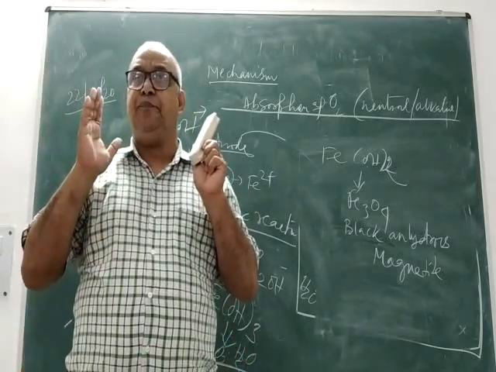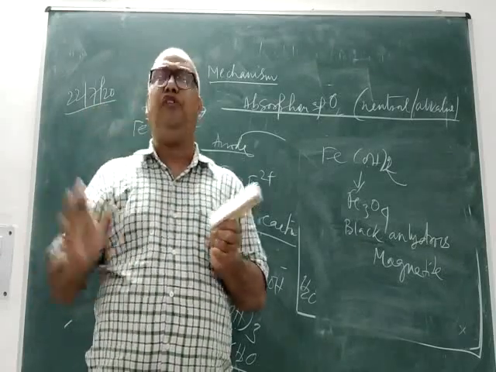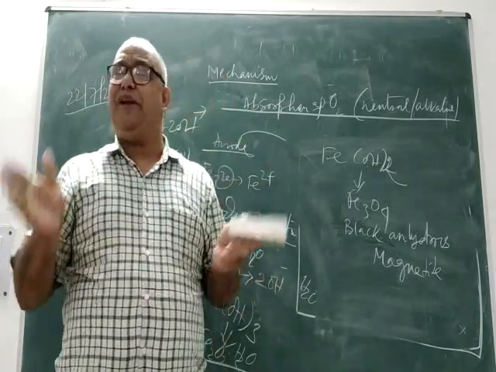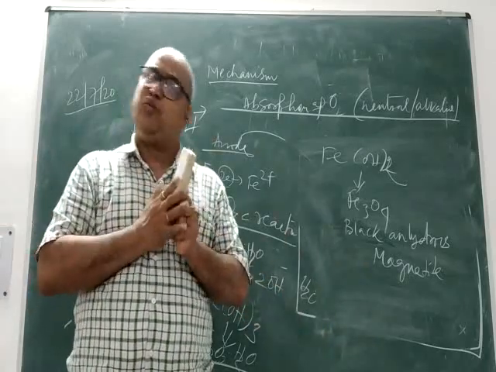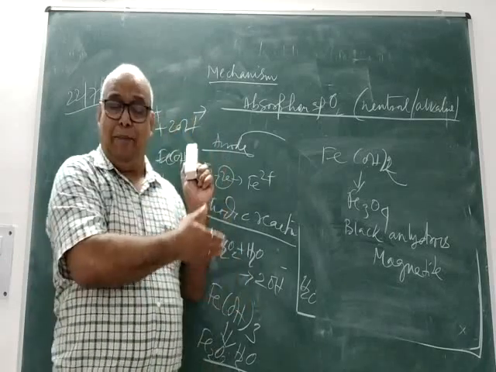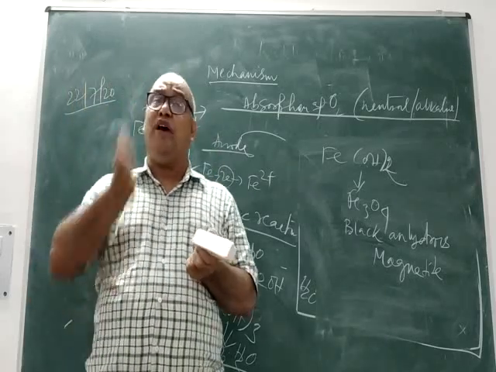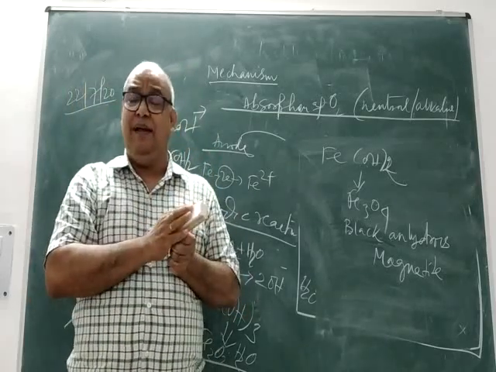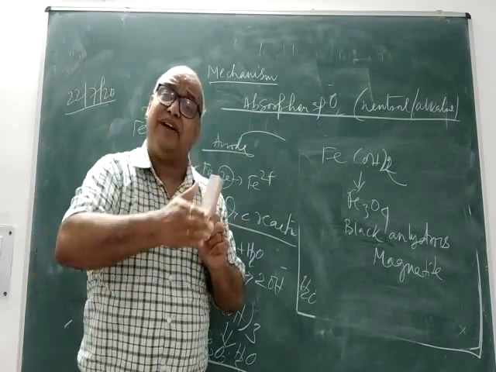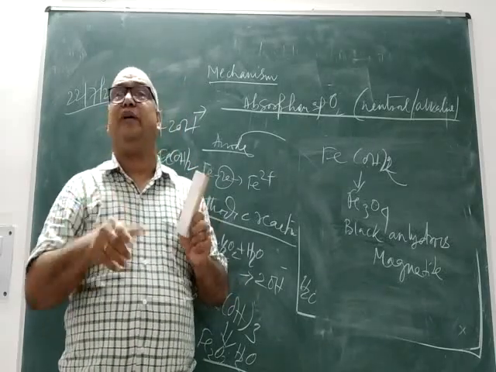Before I finish today's lecture, I would like to repeat in short. We have developed a metallic structure. We have kept it in the environment without any precautions. Now environmental gases will come in contact. Oxygen will be abundant. Oxide layer will be formed. If the metallic structure is made of iron, the oxide layer will be ferrous oxide. Since ferrous oxide is porous, pores will be there, cracks will be there. Now you have 2 distinct areas. In one part there is oxide layer, in another part there is a crack, no oxide layer. The area where there is no oxide layer will become your anode, the rest will become cathode.